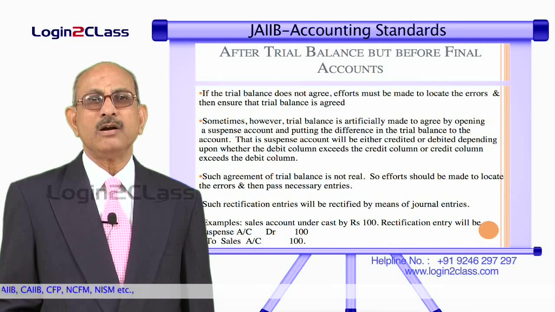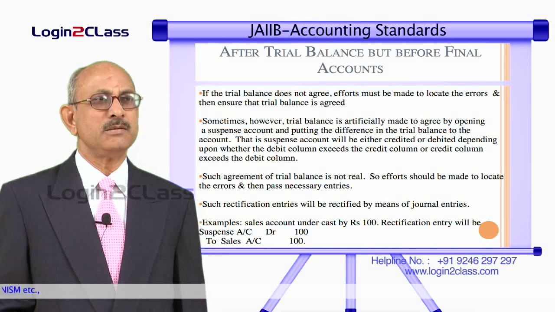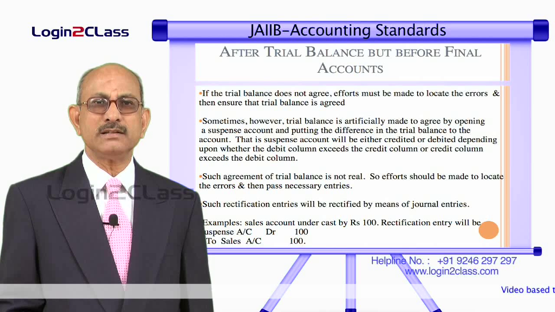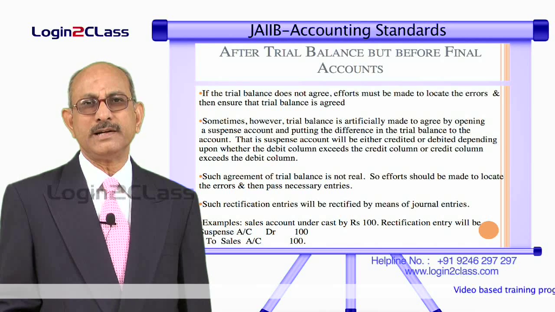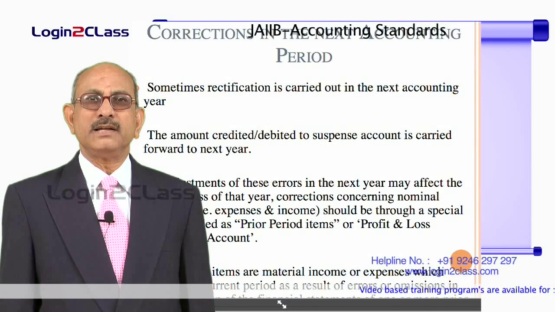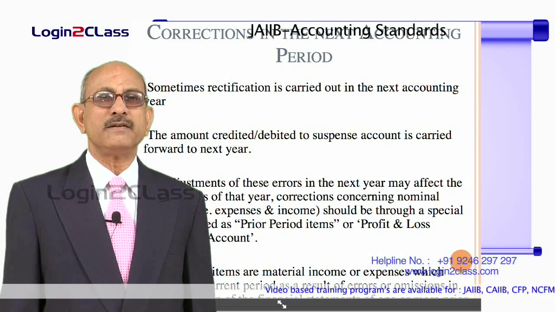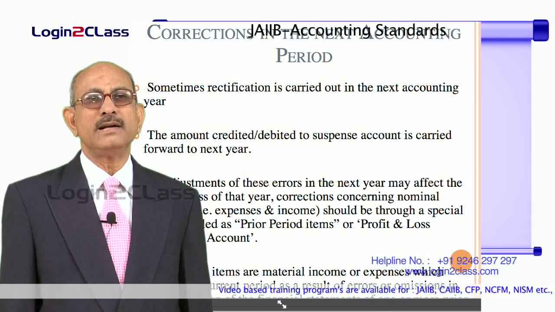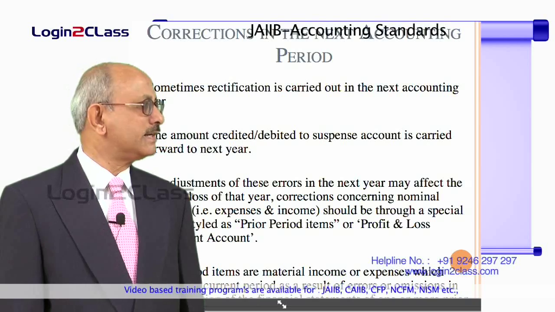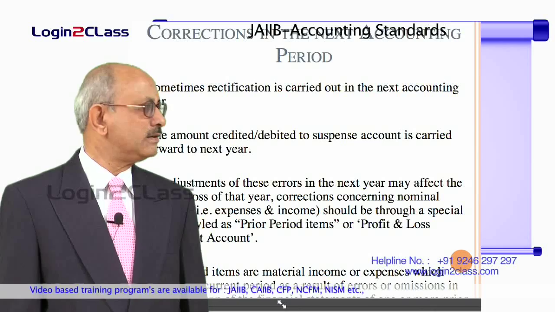Ultimately, all items put in the suspense account need to be reversed by finding out where the mistake lies. It could be the result of one or more mistakes also, in which case all those accounts need to be debited or credited and the entry reversed in the suspense account. And the third stage where errors can be rectified is when the final accounts have also been prepared, and the errors were not rectified or detected at this stage, they were detected only in the next accounting period. At that time also we need to rectify all such entries.